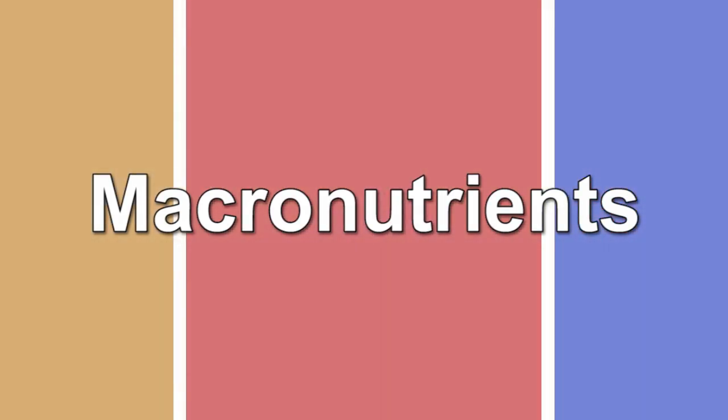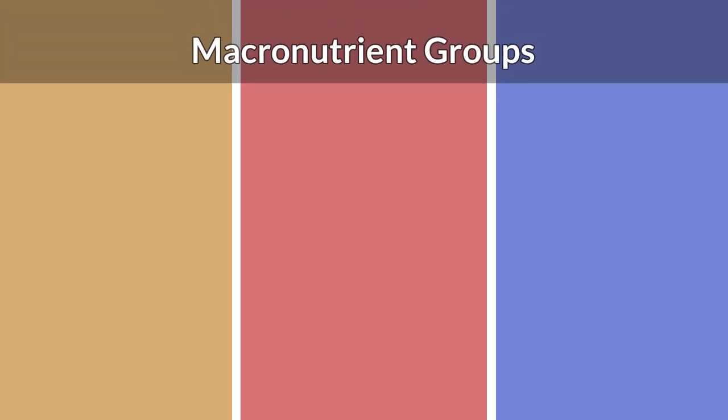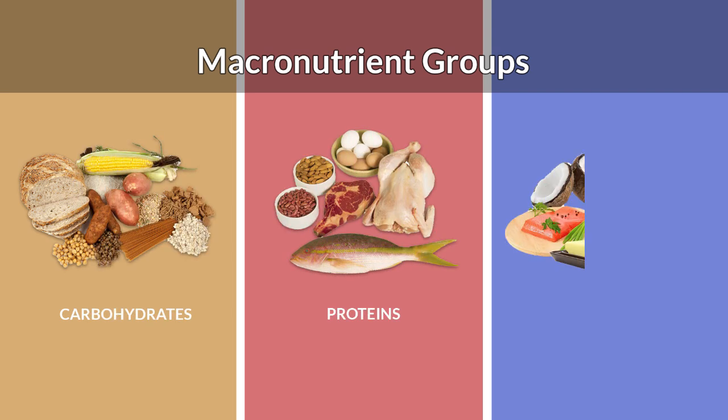There are 3 macronutrient groups that provide calories for metabolism, mechanical work, and essential material for maintenance of our tissues. These are carbohydrates, proteins, and fats.